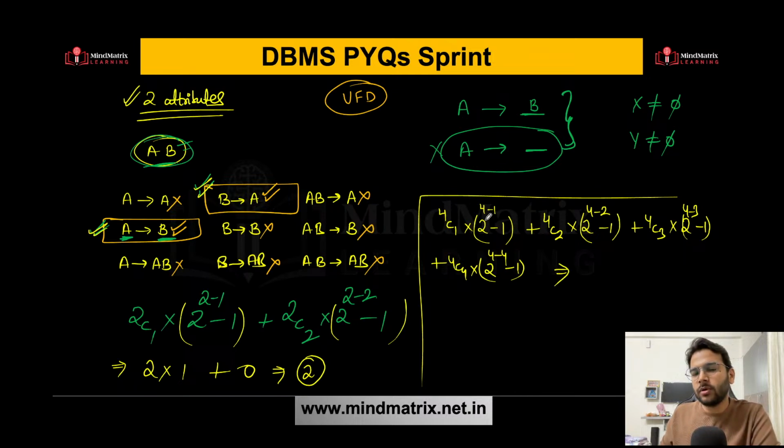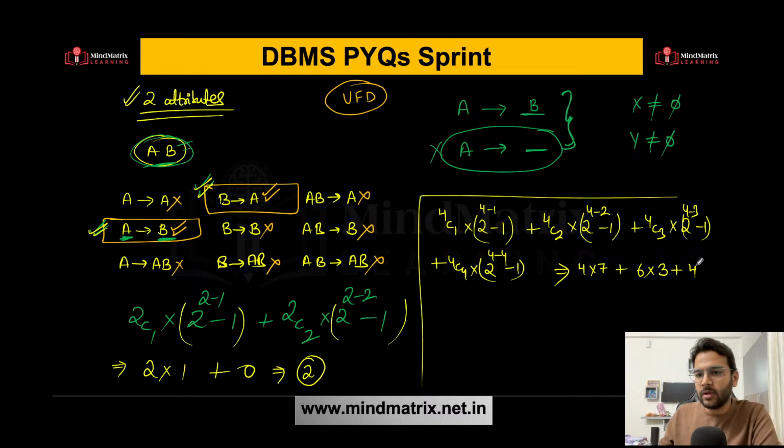If you solve this, what do you get? 4 into 8 minus 1, 7. So 4 into 7, plus this is going to be 6 into 4 minus 1, 3, plus this is going to be 4 into 2 raised to power 1 minus 1, 2 minus 1, that is 1 only.